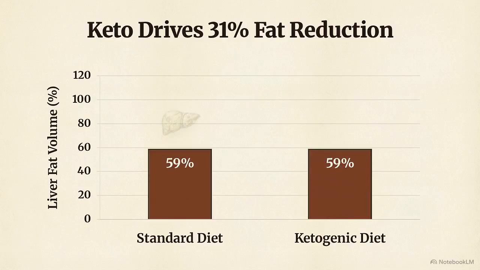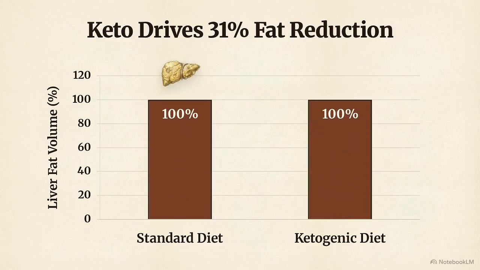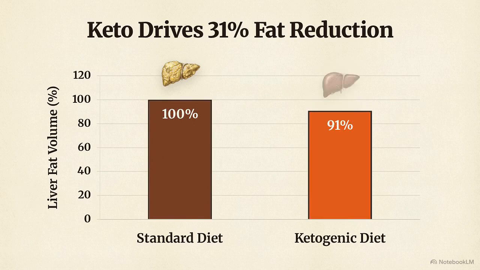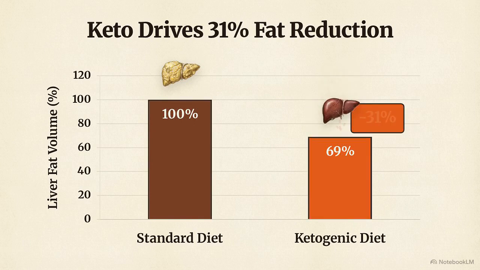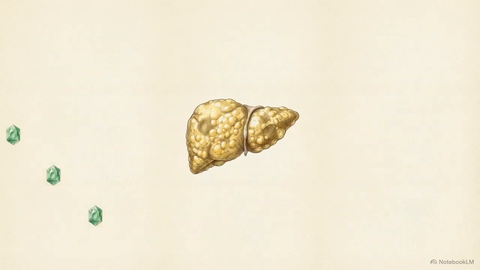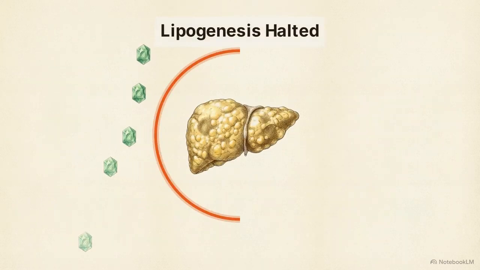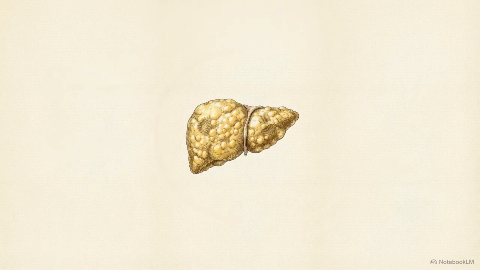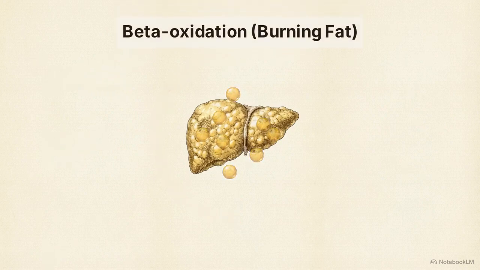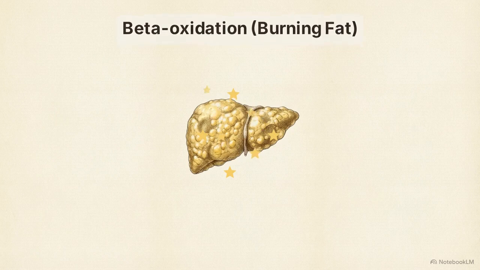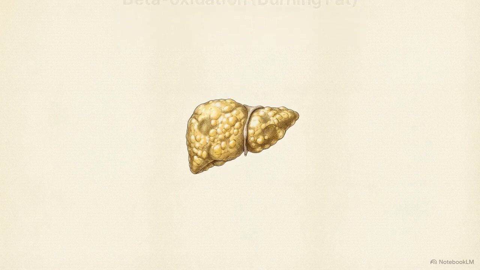A 2020 study published in the Journal of Hepatology found that just 6 weeks of a ketogenic diet resulted in a 31% reduction in liver fat. This works through 2 specific mechanisms. First, the liver stops producing new fat from carbohydrates. Second, it enters a state called beta oxidation, where it begins to burn its own stored fat for energy.